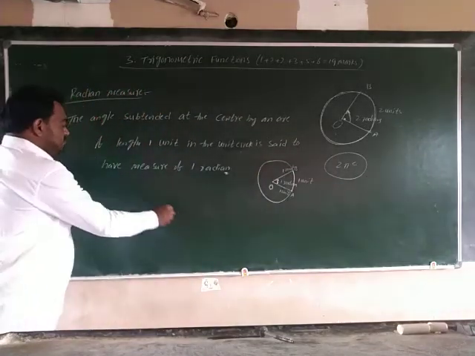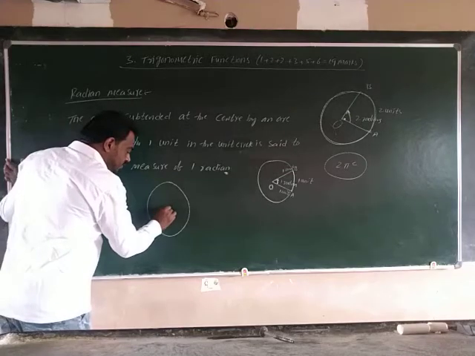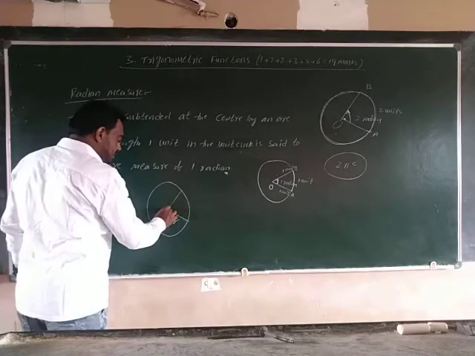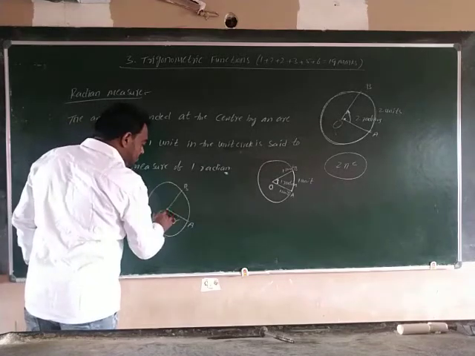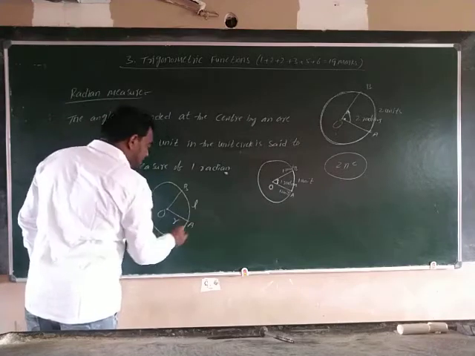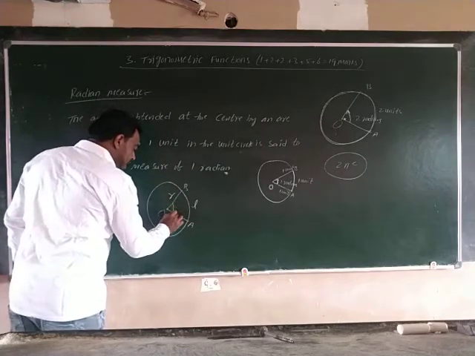So for example, this is a circle with a small r as the radius, and the arc OAB has length L. The radius is r, and the angle is theta.